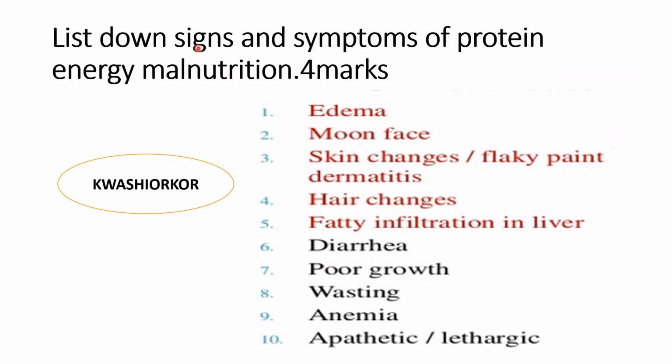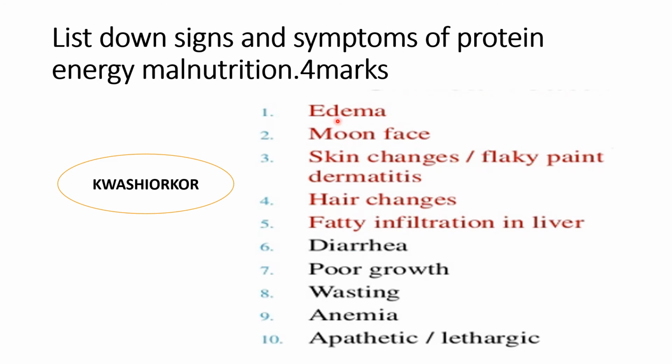Second part of the essay is listing down signs and symptoms of protein energy malnutrition. It carries 4 marks. So protein energy malnutrition, it is a spectrum. In one spectrum there is kwashiorkor, and in kwashiorkor we can see essential criteria and non-essential criteria. The red color is essential criteria and the black color is non-essential criteria.